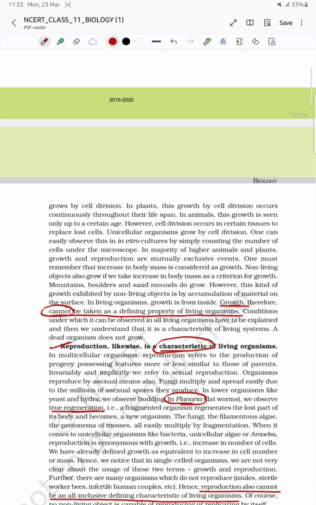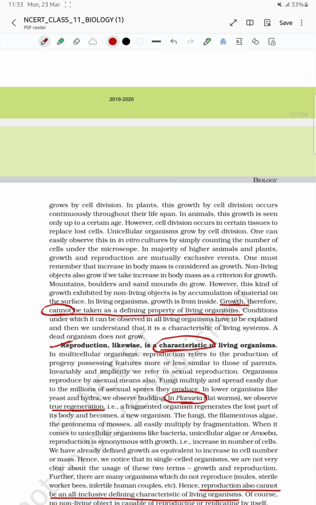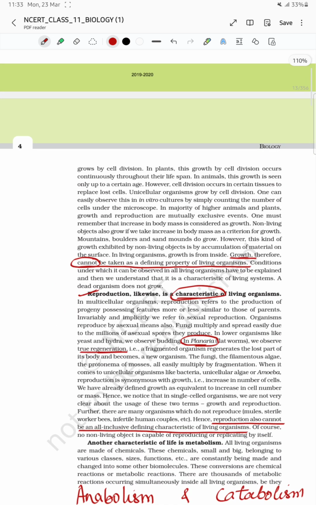The very first point is, what are the defining properties of living organism? What are the characteristic features of the living organism? Characteristic means it is present in living organism but can also be present in non-living thing. Like reproduction, it can be present in living as well as non-living thing. Growth can be present in living, can be present in non-living. While the defining characteristic features are the ones that are present only in living organism. So growth is not the defining feature, as non-living things can also grow.